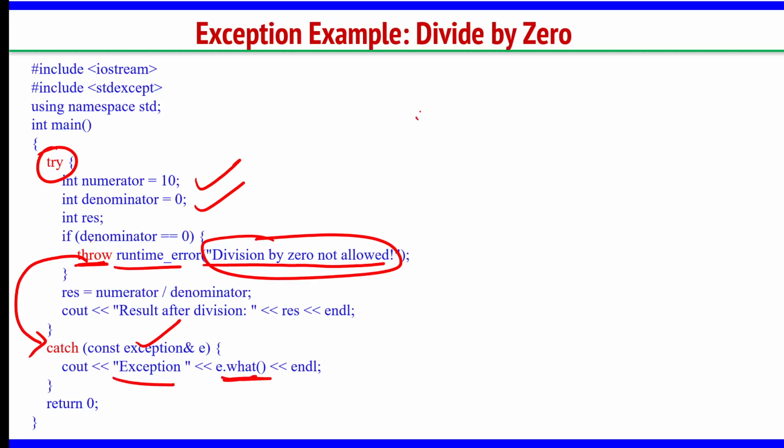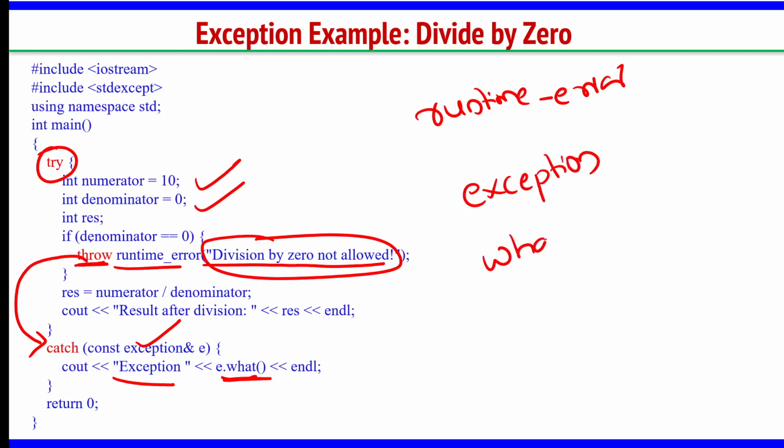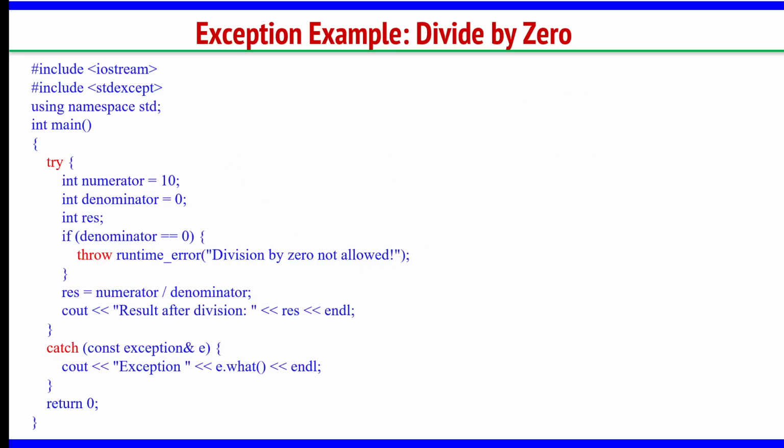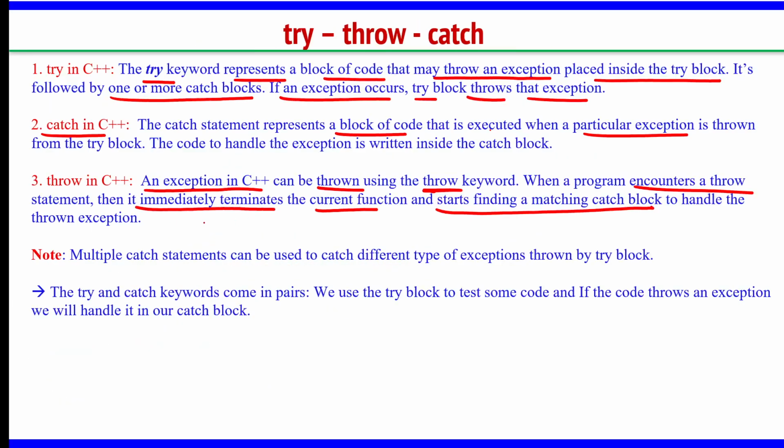Runtime underscore error is a predefined keyword kind of a thing, exception is also a keyword, and what is also a keyword. These three new terms we will see in coming slides. But this is just to demonstrate how those three blocks function: try, catch and throw.